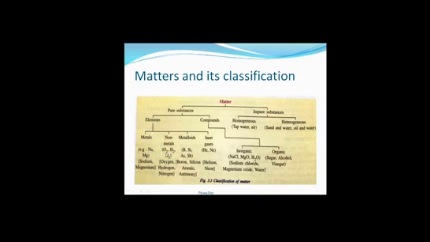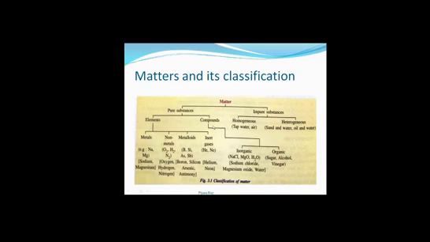Non-metals, oxygen, hydrogen, nitrogen, these gases. Metalloids, boron, silicon, arsenic, antimony, these are metalloids. Whereas inert gases are helium, neon, these two examples are given here. But other than this, argon, krypton, xenon and radon are also there.